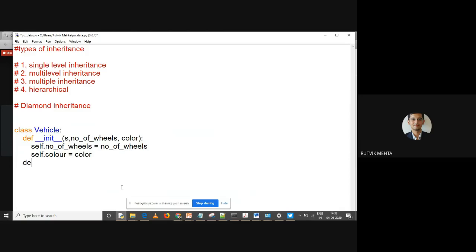And let us just print these two values. So let me call that method def print_data. Then let me pass self over here, but rather than self, I'll say s, and this is also s.